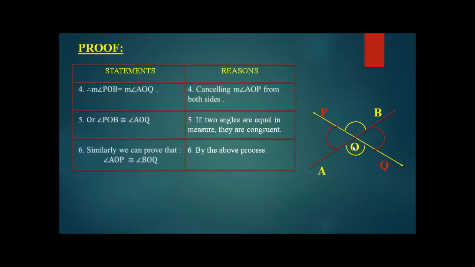It means that these are vertically opposite angles, and now we have proved, with the help of the theorem, through statements and reasons, that vertically opposite angles are congruent to each other.